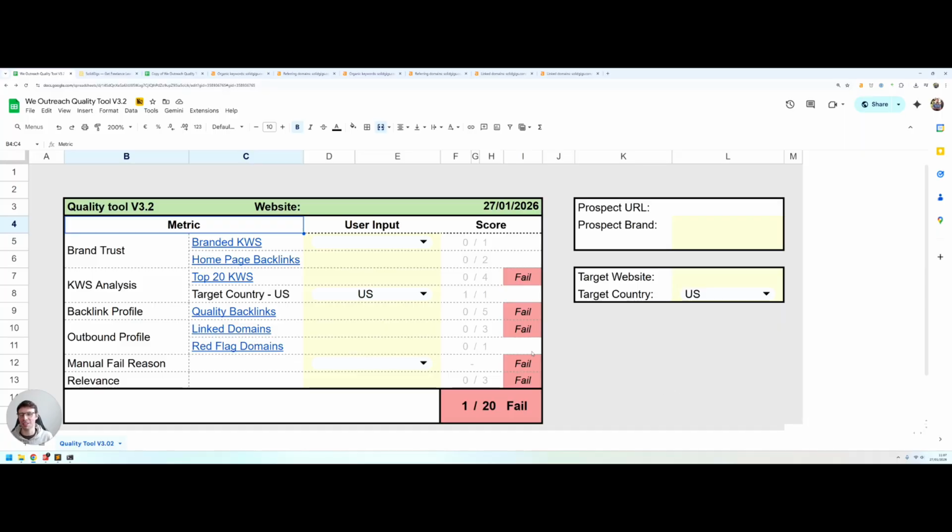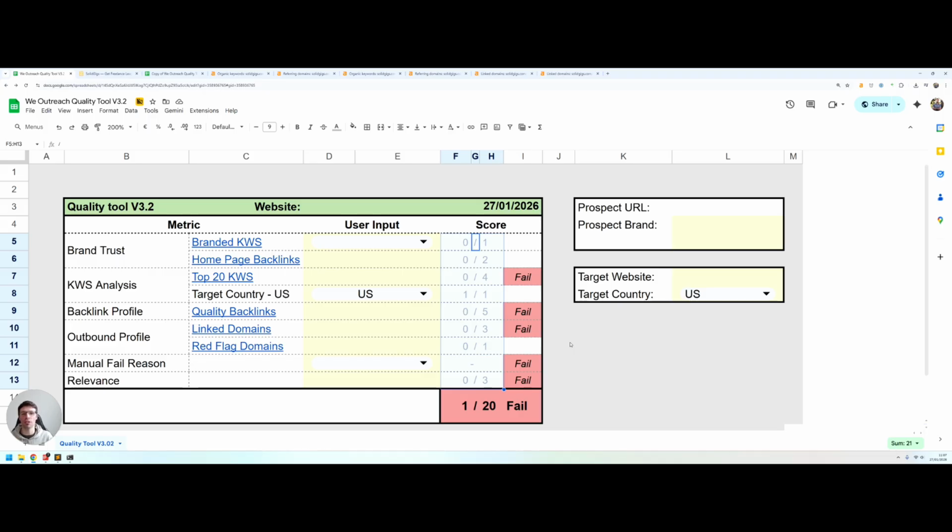It's pretty simple in a Google Sheet, and you'll see the set of metrics that we created on the left. We input some data for each of them on the right, and it gives us a pass or failing grade at the bottom. It's out of 20, and anything at 10 or above is a pass. You can see how important we think each of these individual metrics is based on the total points available in the score column on the right hand side.